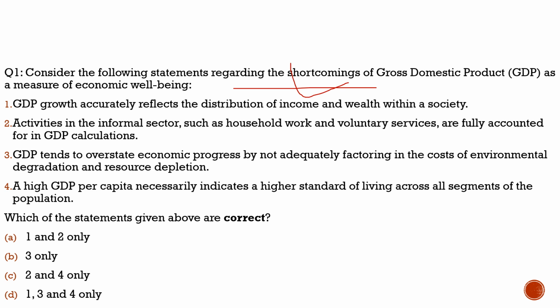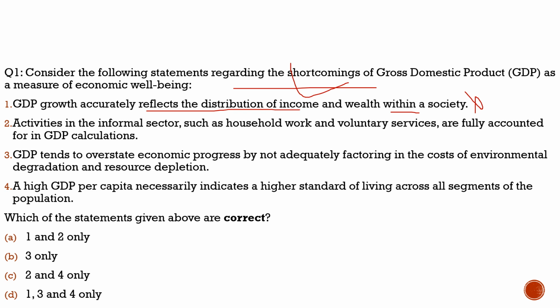First statement: GDP growth accurately reflects the distribution of income and wealth within a society. Does it represent that? This statement is totally incorrect. GDP represents the wealth in the country, but it does not represent the distribution of income and wealth within society. The GDP can be 7 trillion, but the reality could be that 6 trillion is held by a single person. It does not show us the distribution of income. So the first statement is incorrect.